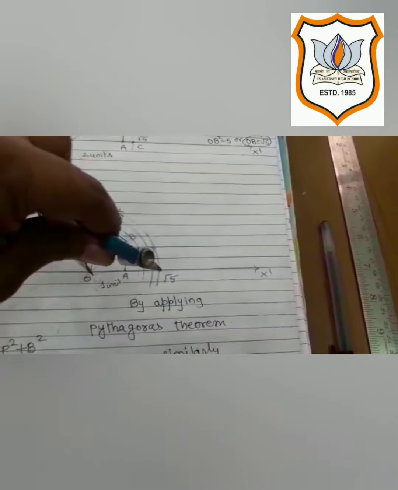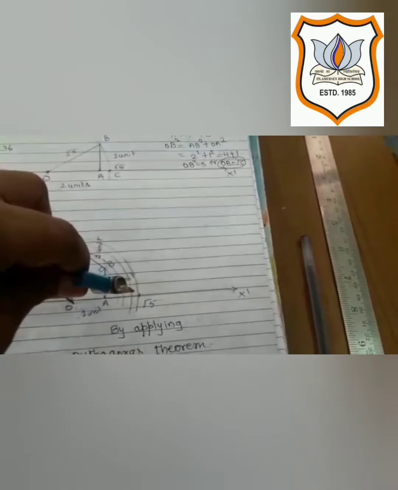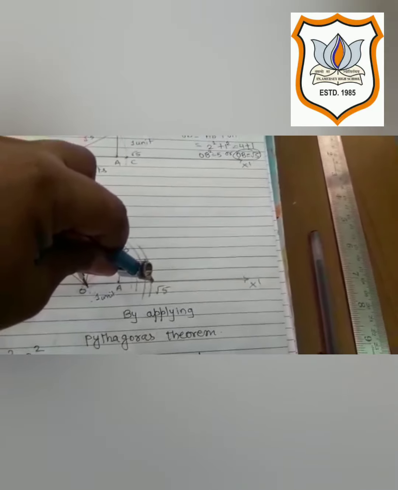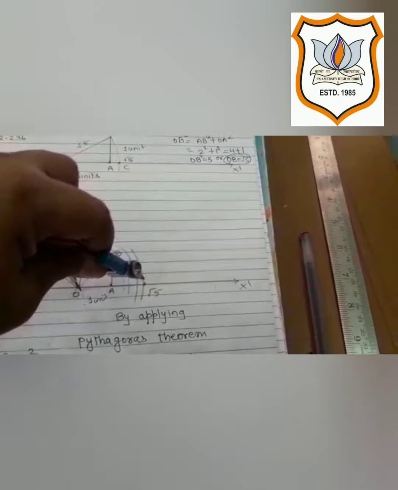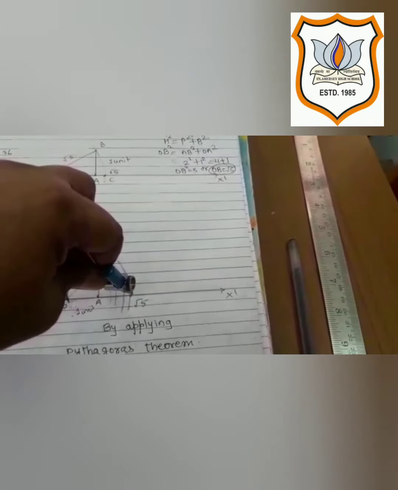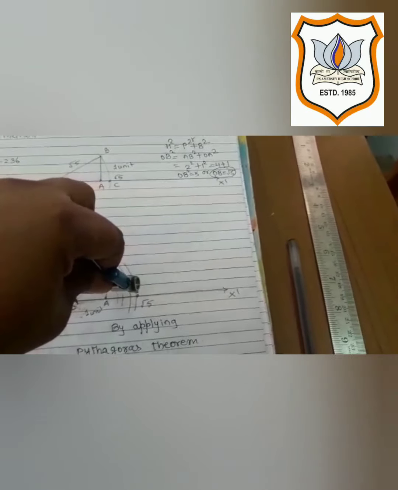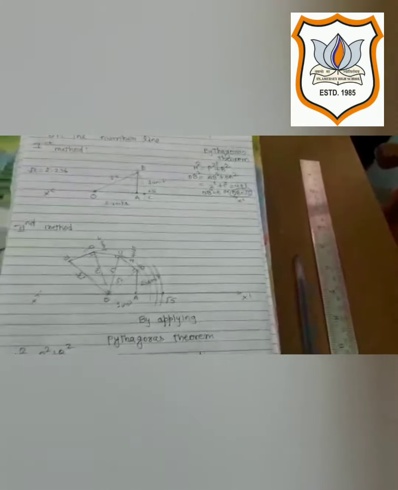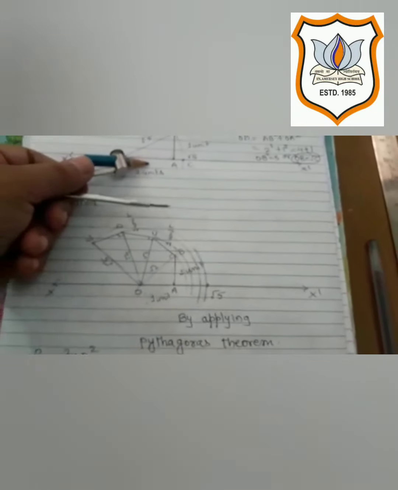And this arc of OE which is cutting line XX dash, the point at which it cuts XX dash is our required point, that is root 5, and its value will be around 2.236, just similar to the above question.